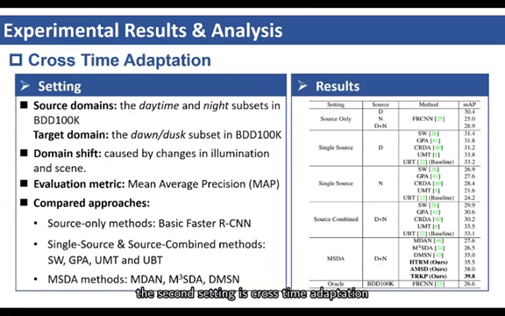The second setting is cross-time adaptation. We use the daytime and night subsets in BDD100K as the source domains, and the dawn/dusk subset as the target domain. This setting focuses on the domain shift caused by changes in illumination and scene in different time. As displayed, the proposed TRKP improves the performance by large margins. It is worth noting that TRKP exceeds Oracle significantly.